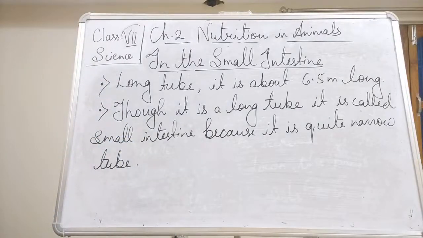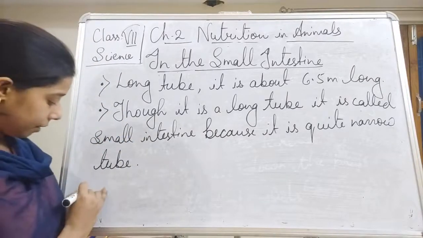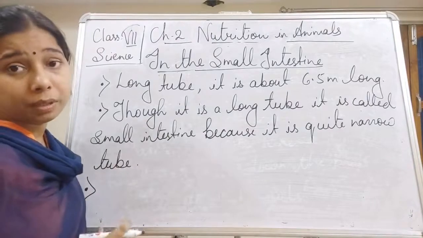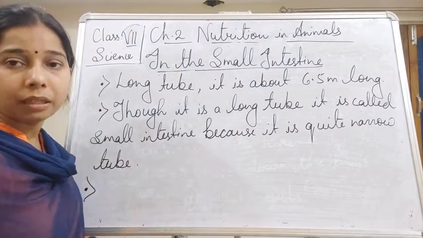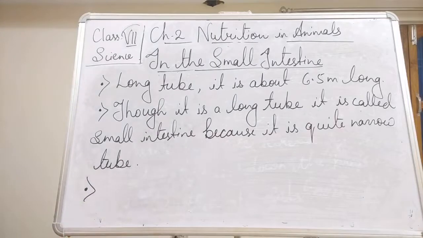Moving on, in the human being, the complete digestion of the food happens in the small intestine.